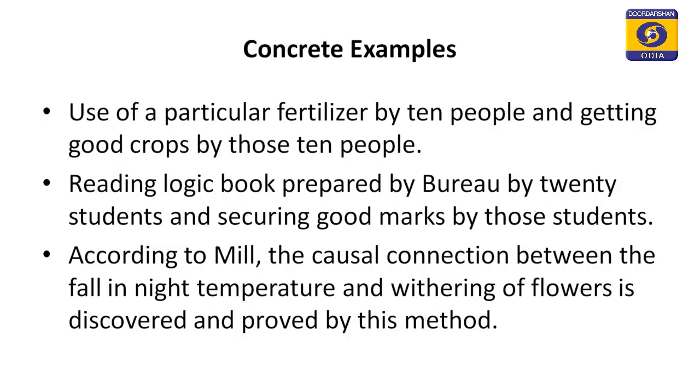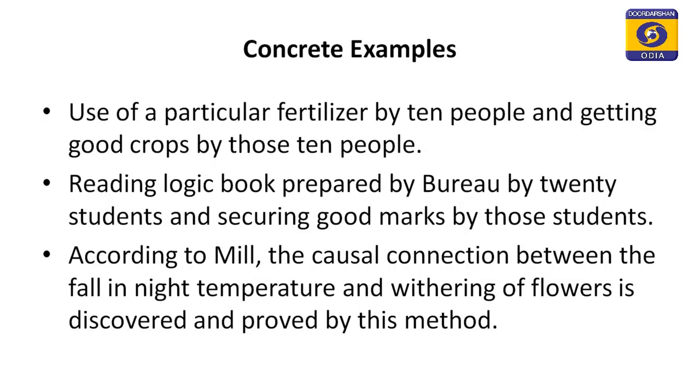And on the consequent side, we find that all the 10 farmers have got good crops. So, on the basis of this agreement, the common fertilizer and the common factor of good crops, we can relate that this particular fertilizer is the cause of good crops.